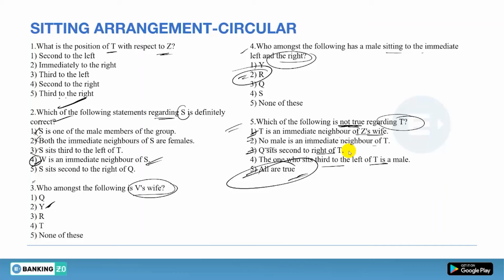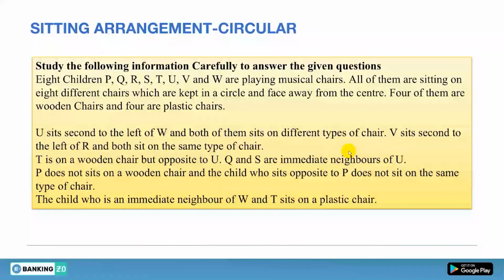Now the homework question for you. So there you have the question, and what you have to do is make the arrangement and answer me in the comment section box. And how you have to make the arrangement, just keep one thing in mind. When you are giving me the answer, you have to give your answer in a linear way. Okay, just tell me from where you are starting.